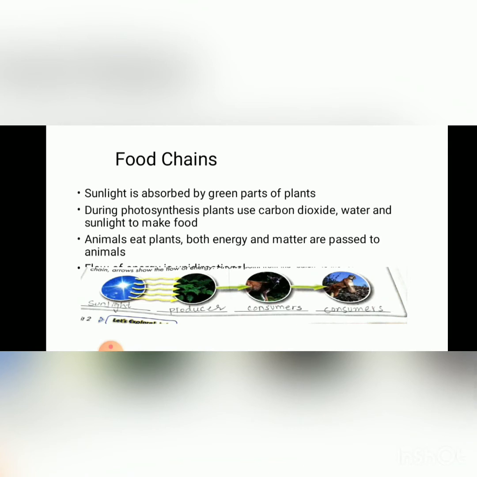Those producers, which are plants, are eaten by the consumers. Those consumers are eaten by other consumers. Animals eat plants. Both energy and matter are passed to the animals.